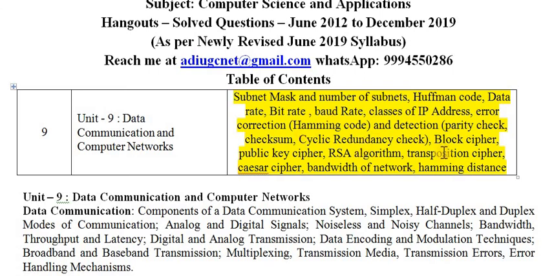Then security related problematic questions from block cipher, public key cipher, RSA algorithm, transposition cipher, and Caesar cipher. And after that they may ask a question from bandwidth of network and Hamming distance and all.